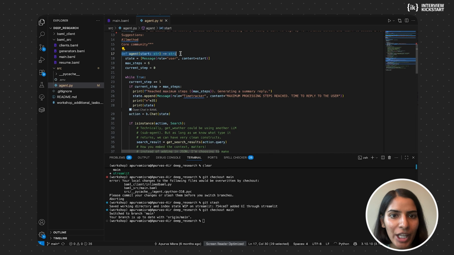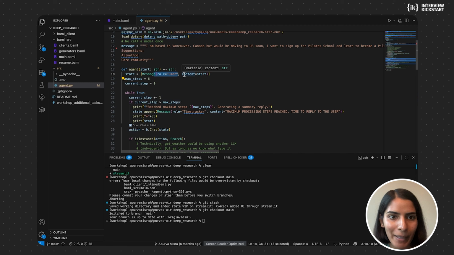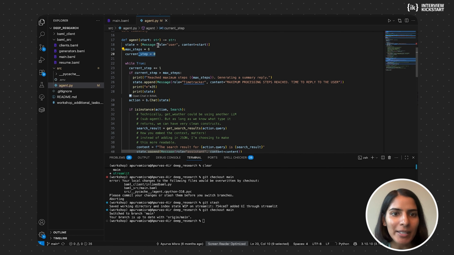We have defined the agent here, the role. So what it does is, this is the message. This is the first query that's going in. So it would just append that into the state. So the role would be user and it would append the message here. Then in our case, we have defined the maximum number of steps as 6. So it would start the counter, which is the current step counter. In our case, it starts with 0, obviously, and then the maximum step is 6.